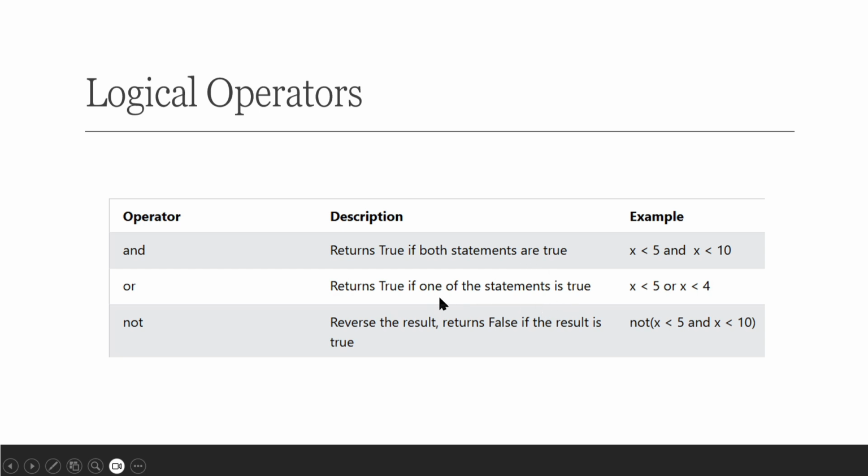That means if you have multiple statements and in those statements at least one is true, then the final output will also be true. But whereas in AND operator, both the statements should be true only. Okay, it is mandatory. If one of them is false, the answer will be false. Whereas in NOT, it reverses the result, returns false if the result is true. Okay, and vice versa for the true. If the answer is true, then it returns false. When the answer is false, it returns true. Okay, let me show you in the code.